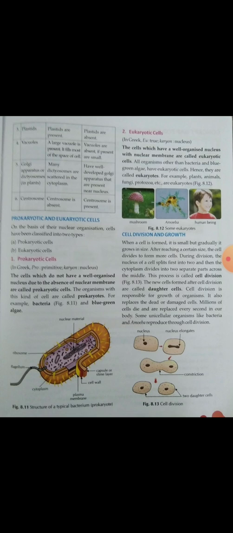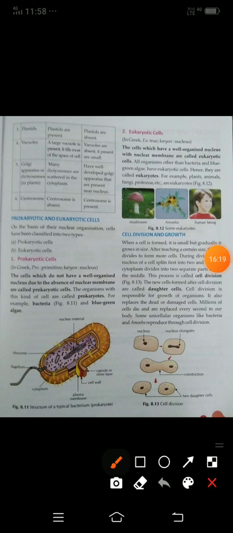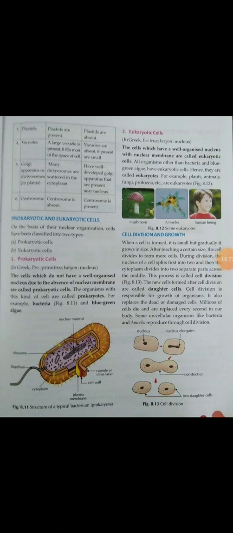Okay, now cell division and growth. On the same page you are looking at the diagrams of cell division. When the cell matures, it is required to divide, and when it divides it makes daughter cells. There are two daughter cells you are looking at here, and they are made with the help of cell division.